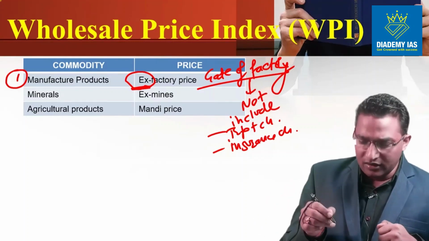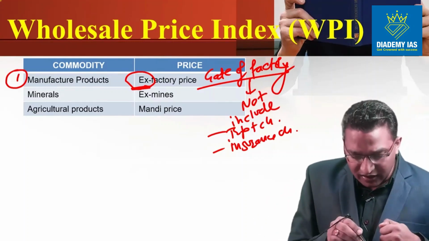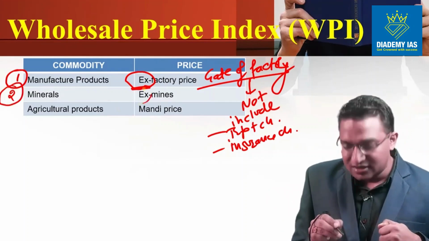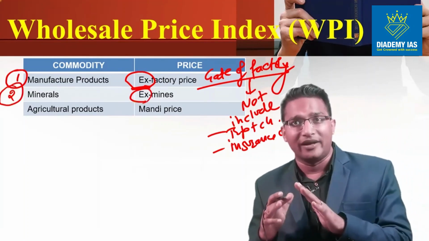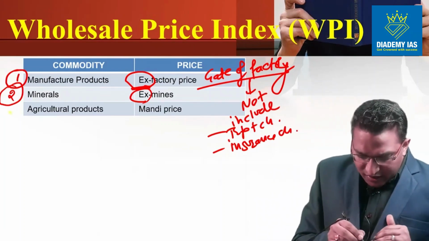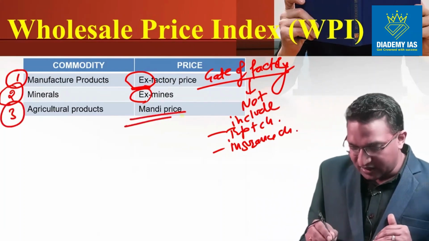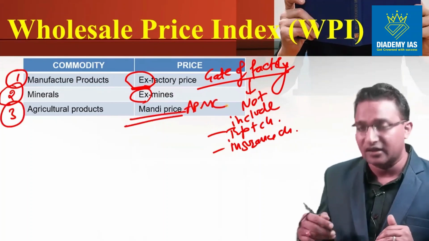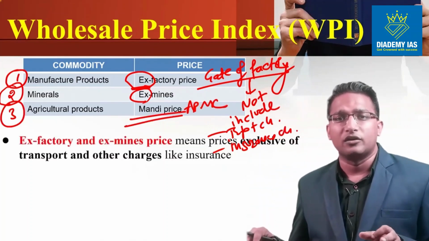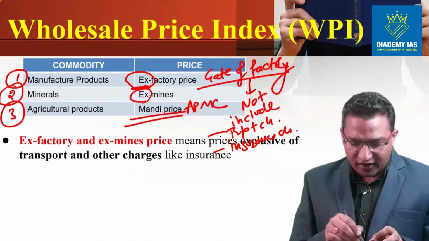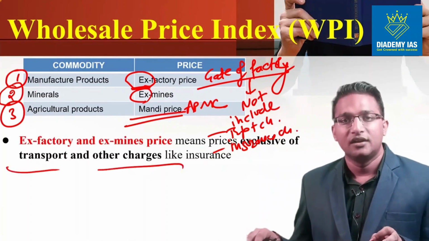So this ex-factory price will be taken. Similarly, in case of minerals, ex-mines, that is when the goods are lying at the gate of the mines. For agricultural products, the price is the mandi price, that is, the APMC prices will be taken care of, right? Ex-factory and ex-mines price means exclusive of transport and other charges like insurance.